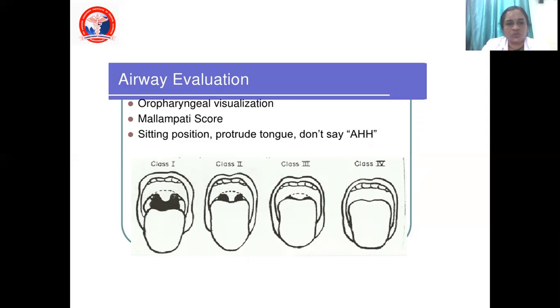Again, class 2, then class 3, class 4. Can you see in class 4, the mouth opening, the uvula, the tonsillar arch, nothing is seen. So in class 3 and class 4, intubation will be very difficult, whereas in class 1 and class 2, intubation will be very easy. So this is an important test done by the anesthetist for the airway assessment.